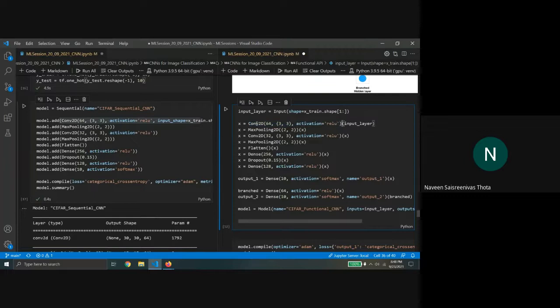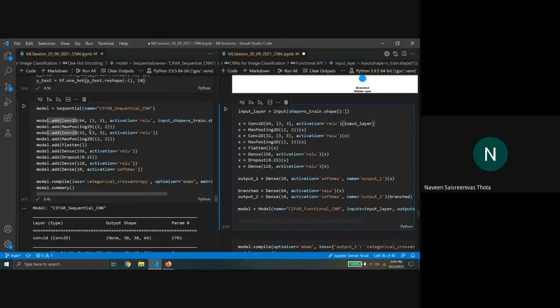Just that instead of doing the model dot add, we don't have a model here, not yet at least. So we pass the input layer into X. X here, you can assume, is like an intermediary. You're saying, I want a convolutional layer which takes inputs from here.